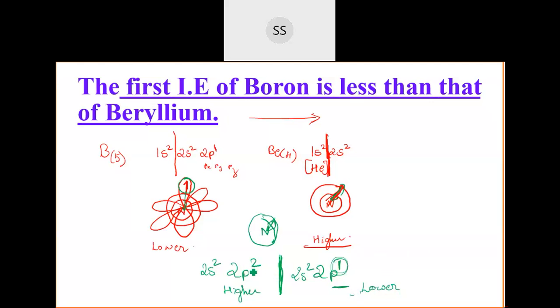So students, the doubt was, if the configuration is 2p2 and if the configuration is 2p1, among these two, which will have higher or lower ionization enthalpy. If it is 2p1, you see which orbital is present before that, the 2s2 orbital. If I remove this one electron, they will attain this configuration, almost a stable electronic configuration. So they will give out this electron easily, because in this p orbital only one electron is present, alone. So it becomes easiest to remove this electron. That is the reason why this configuration will have lower ionization enthalpy. But if you take 2 electrons in the 2p, then it will be a little higher comparing these two.